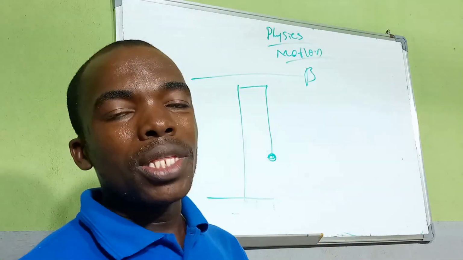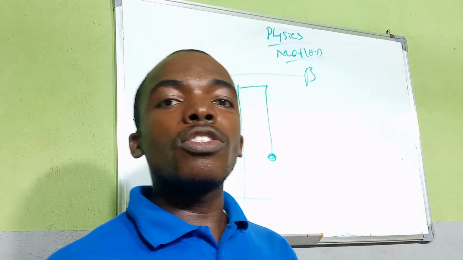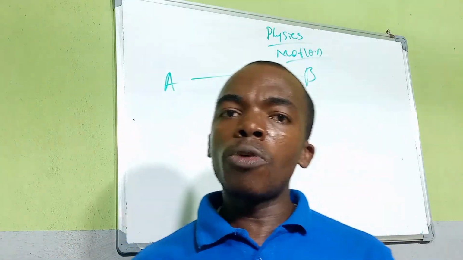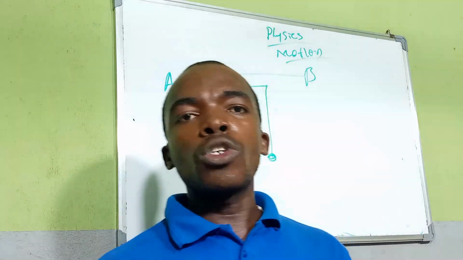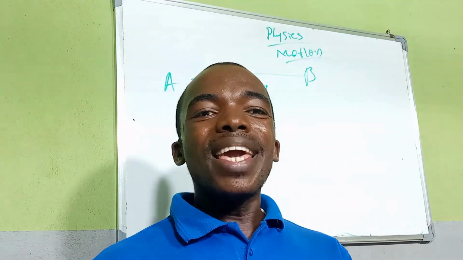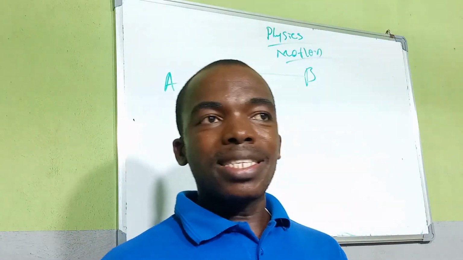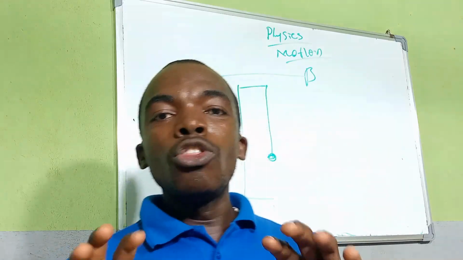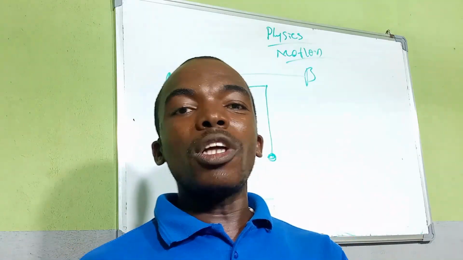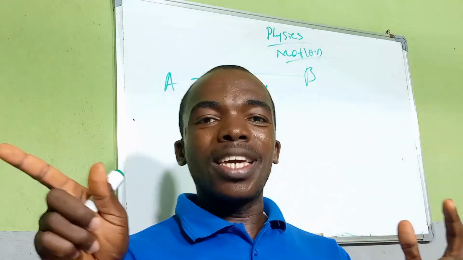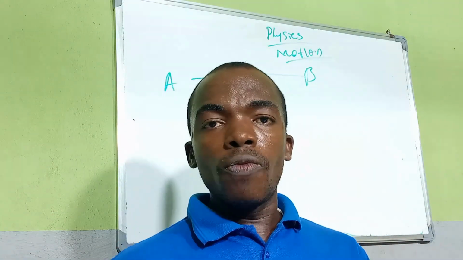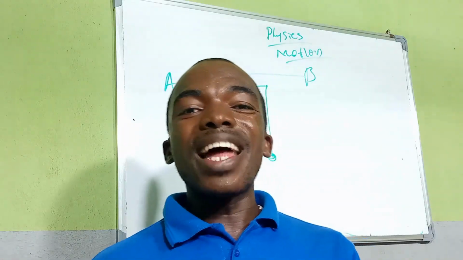Then another type of motion is random motion. Another word for random motion is zigzag motion. Zigzag motion is the kind of motion in which a body moves in a non-directional way. That is, it is called a non-directional movement. That is, a body moves without a direction. It goes like this, it comes forth again, it doesn't have a direction in which it's moving. So that kind of motion is called a random motion.